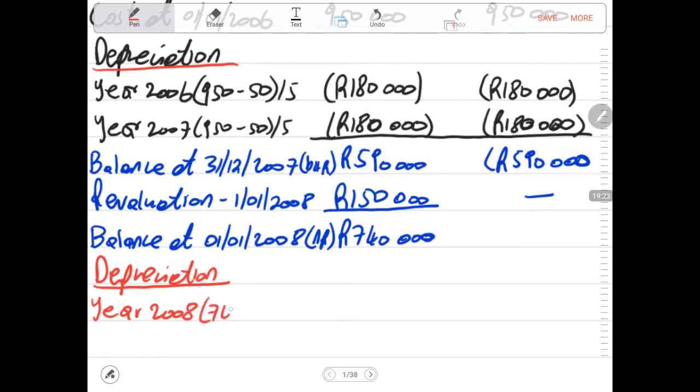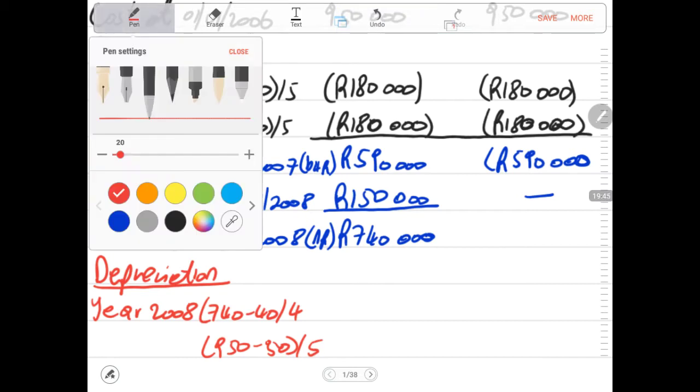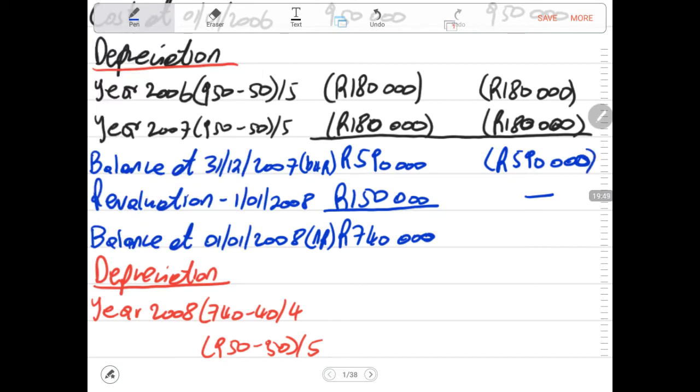Then we say 740,000 minus 40,000 divide by 4 years. Remember, under the old method, we don't change anything. Under the old method, we still have 950 minus 50,000 divide by the total useful life, not the remaining, the total useful life. If you want to use the remaining, you can still use the remaining, but I don't want to go there. You can just take your previous carrying amount, you divide by the remaining, and you still get the same 180,000.